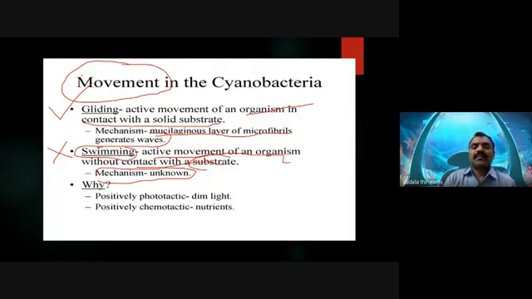So this is the structure of the Oscillatoria species.